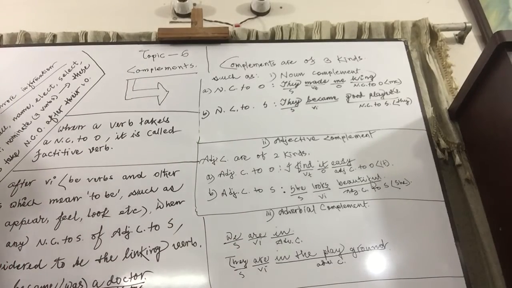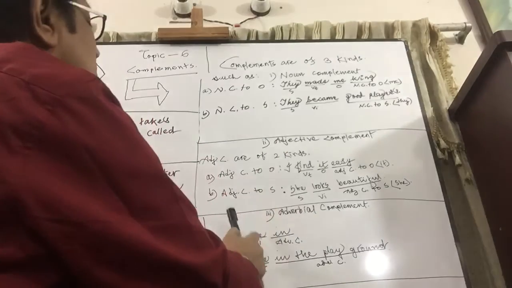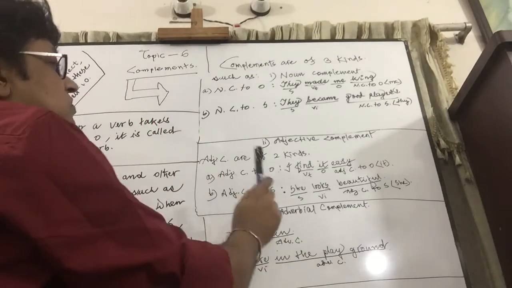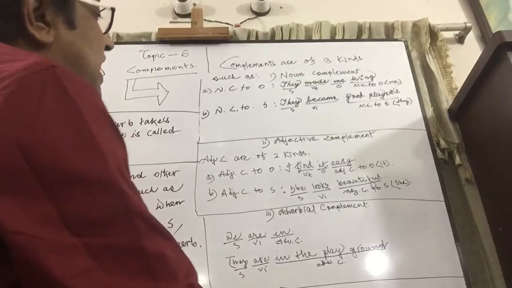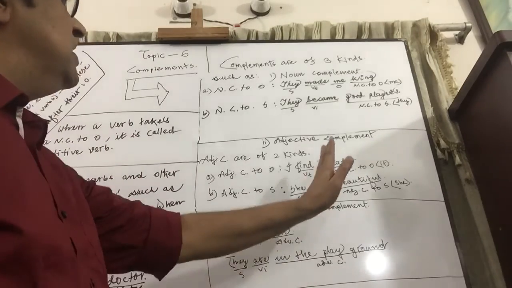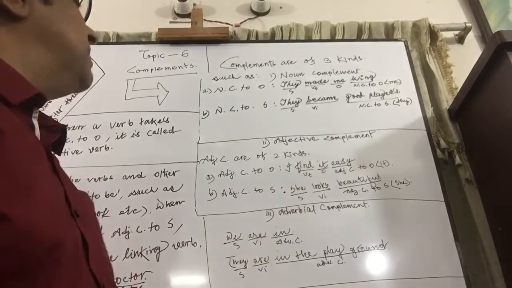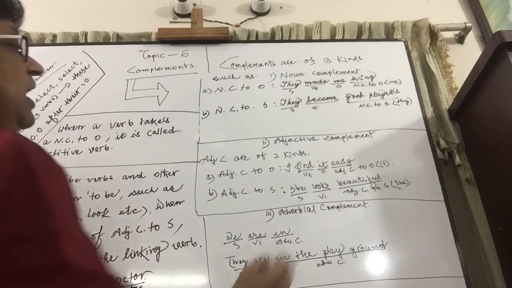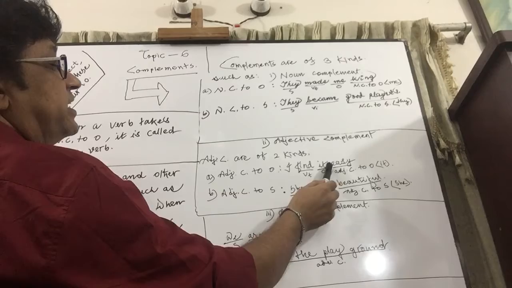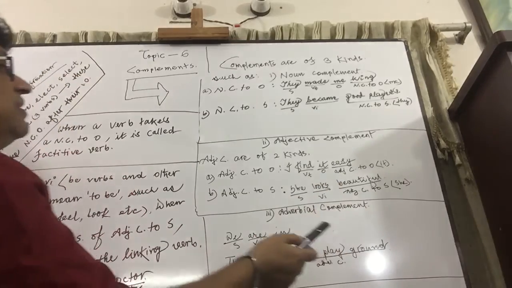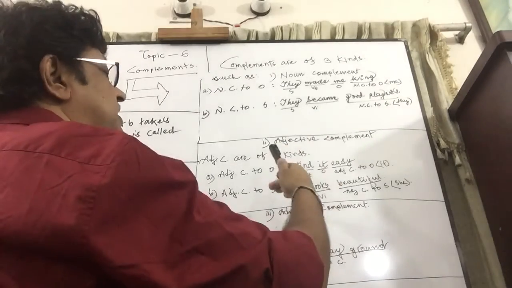Next one, adjective complement. Adjective complements are of two kinds also: adjective complement to object and adjective complement to subject. I find it easy. If you leave out easy from the predicate, then the predicate remains incomplete. I find it, that is, it seems to me, or something else.